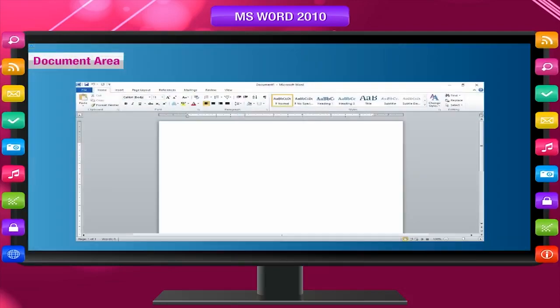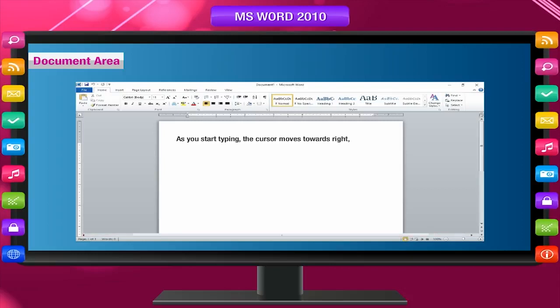Document area. The area where we type our document is called the document area. There is a ruler on the top and left side of the document area that shows page measurement, tab setting, and indentation of paragraphs. The small vertical line blinking on the document area is known as cursor or insertion point. The cursor indicates the position where the next typed character will appear or be inserted. As you start typing, the cursor moves towards the right automatically.